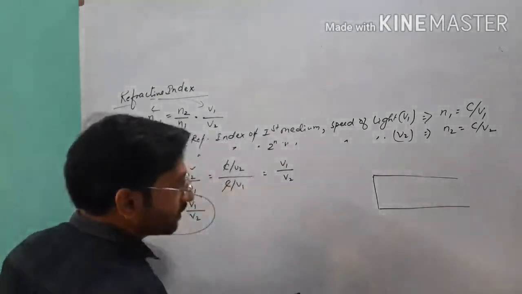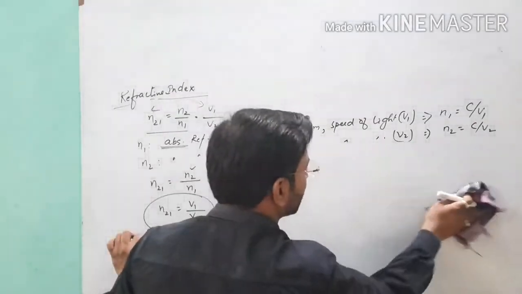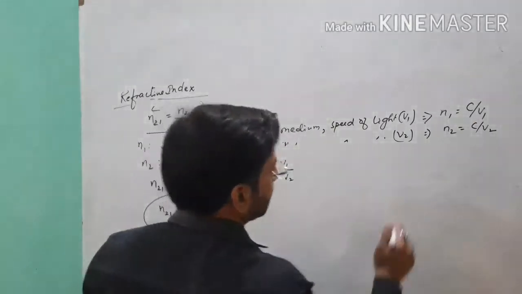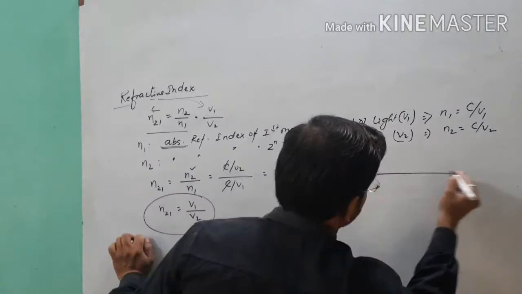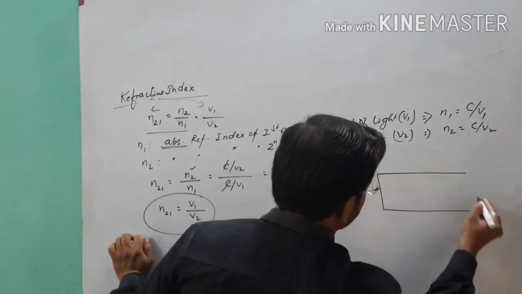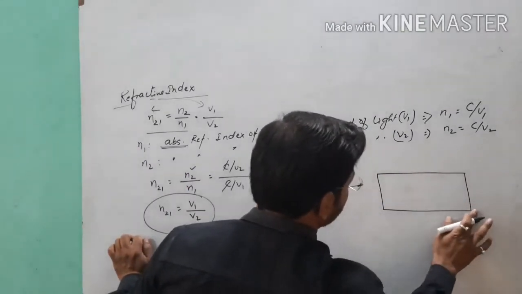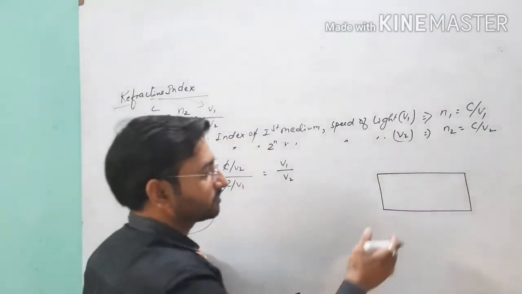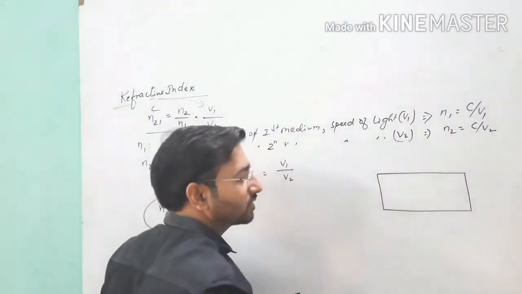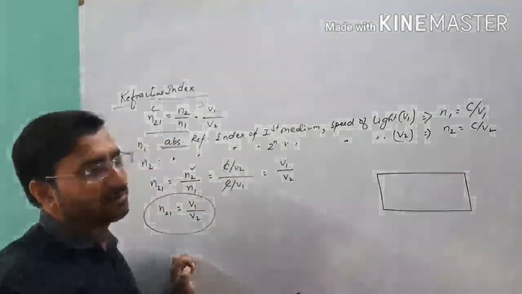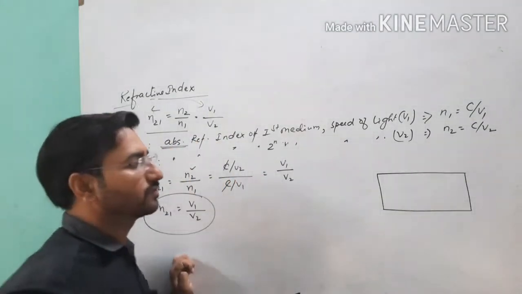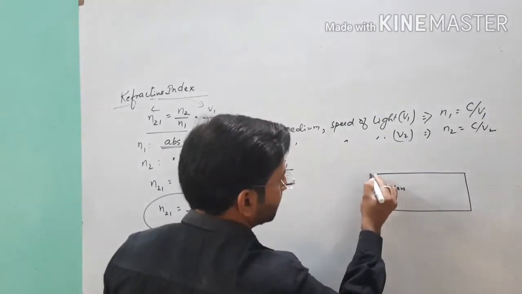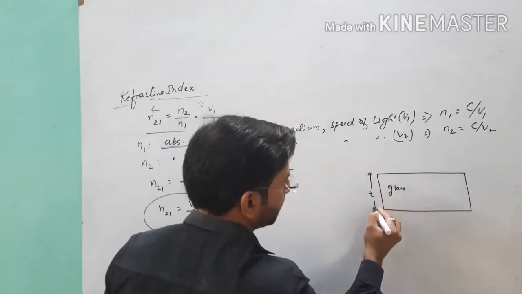It means that when the light goes from one medium to another medium and at last comes back to its initial medium. Suppose here we will discuss the refraction of light through a glass slab, which is a glass having some thickness, suppose T.